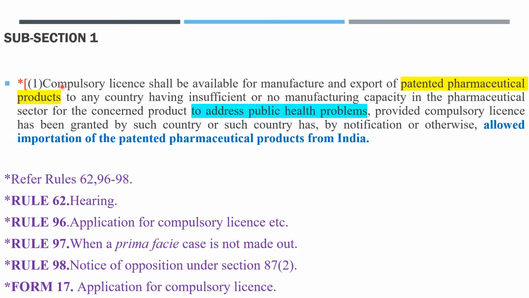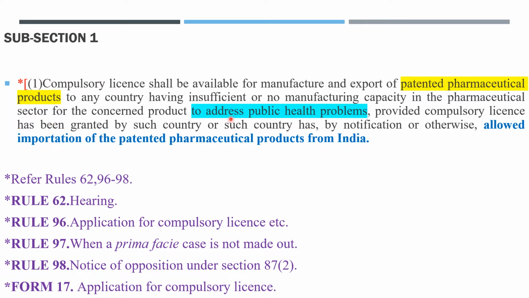Fine. Okay. Compulsory license shall be available for, compulsory license will be available for what? For manufacture and export of patented pharmaceutical products. Fine. To any country. Having, to which country? Those countries have insufficient or no manufacturing capacity in the pharmaceutical sector for the particular concerned product to address public health problems.